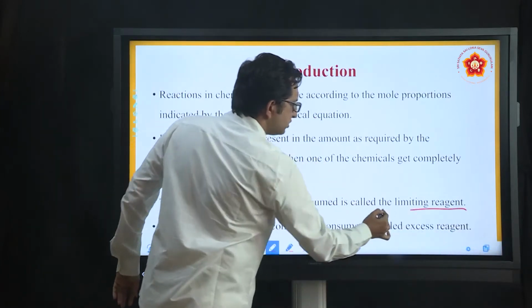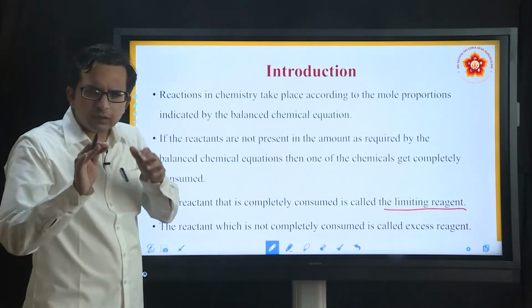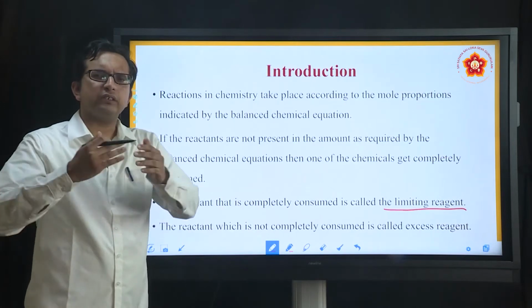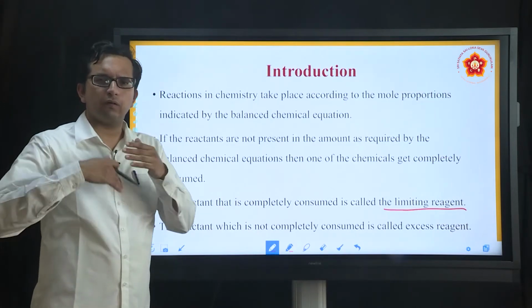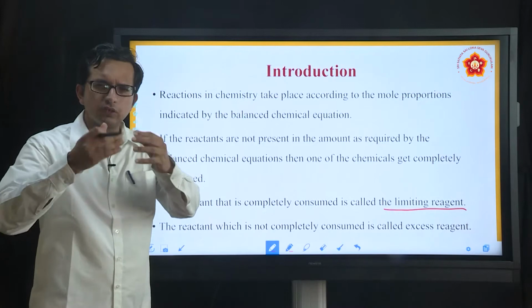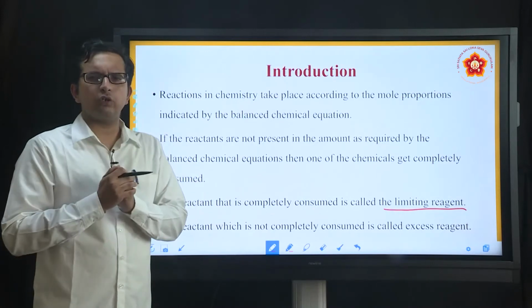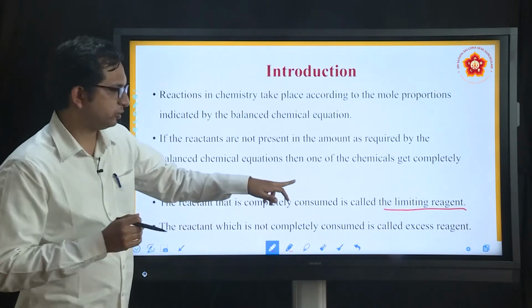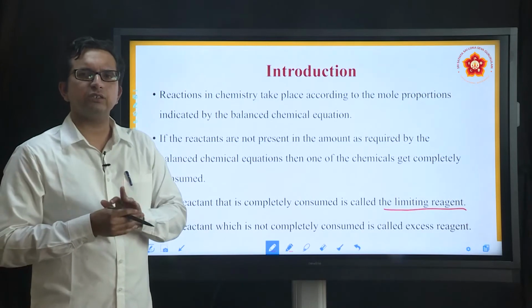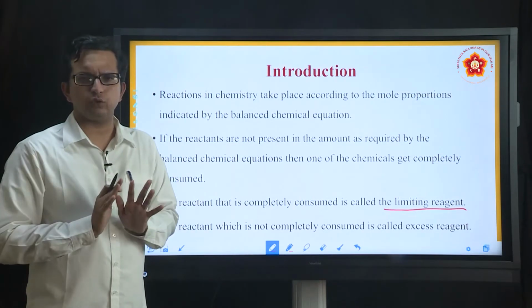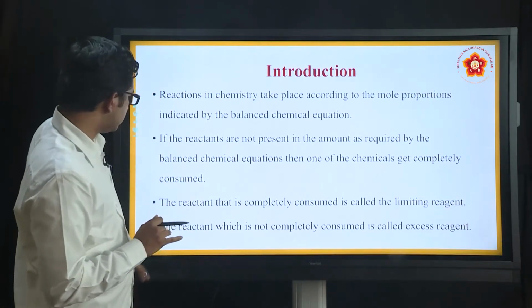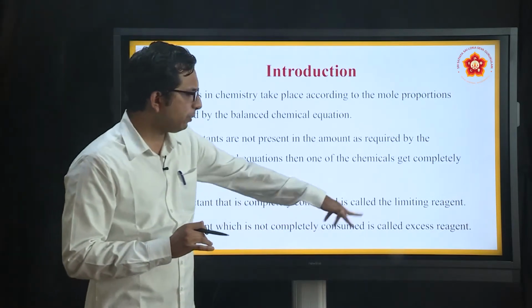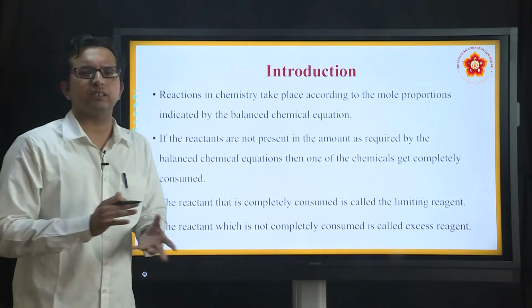Limiting reagent. So, what is this limiting reagent? It is nothing but that reactant which gets consumed at a faster pace, because of the lesser amount of substance in it, and the reaction stops there because one of the reactants is over. Then what about the other aspect? The reactant which is not completely consumed is the excess reagent.